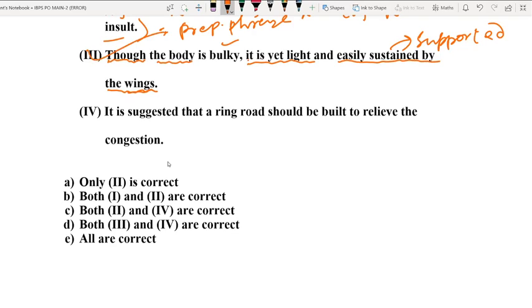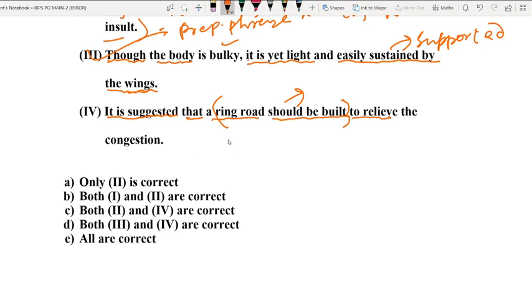The last sentence of the session: it is suggested that, okay, it is a passive structure of simple present tense. It is suggested. What is suggested? That a ring road should be built, right? A ring road should be built. Again, this is another passive structure of the modal should. Why should a ring road be built?